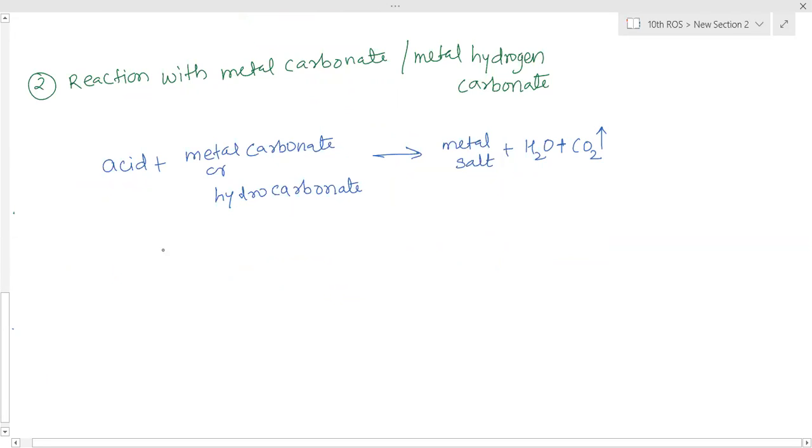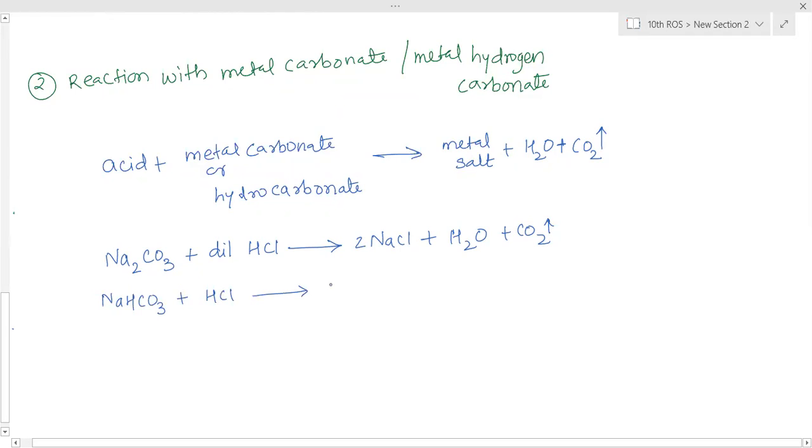3 carbonates we have to see. So first is sodium carbonate, Na2CO3. When combines with dilute HCl, it will produce NaCl plus water and plus carbon dioxide gas is produced. Same thing with the sodium hydrogen carbonate, NaHCO3 plus hydrochloric acid produces again the same compounds, NaCl plus water plus carbon dioxide.